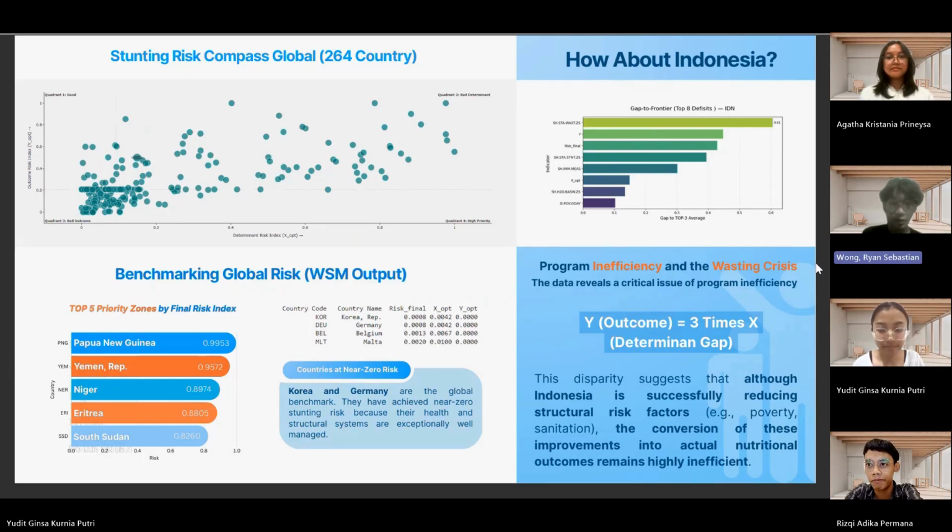We have a critical program inefficiency problem. The data show our outcome gap is 3 times larger than our determinant gap. Simply put, we might be improving structural factors like sanitation, but those efforts are failing and are highly inefficient at improving child nutrition.